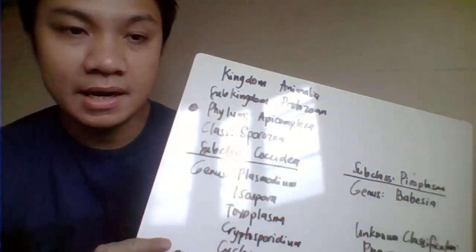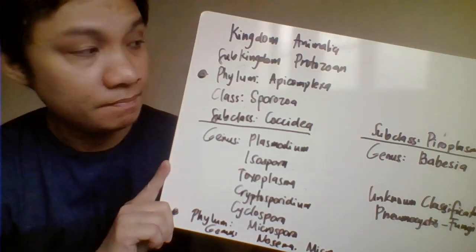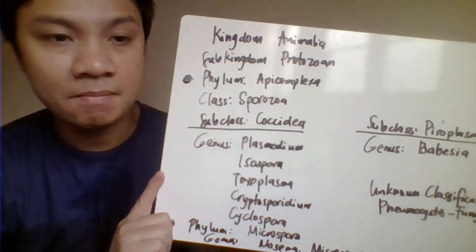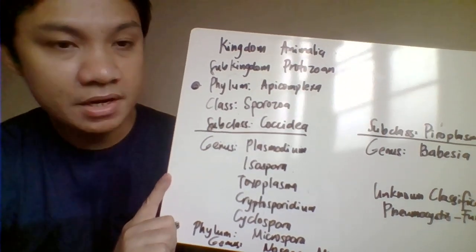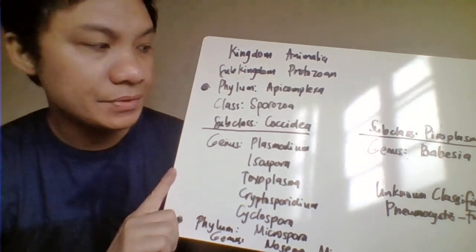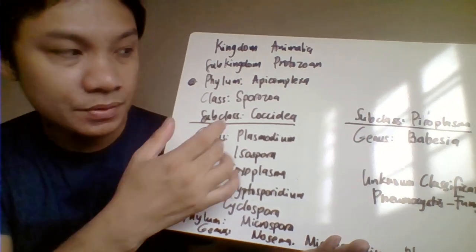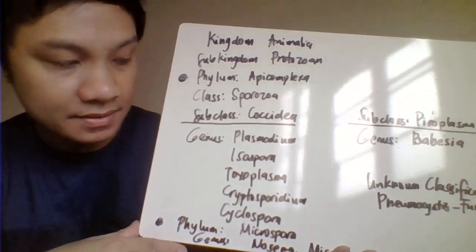Okay, so today we're going to discuss the remaining topics here, or the species included in the Sporozoans. Okay, so we have here again, as a review of the classification, the kingdom Animalia, the subkingdom Sporozoa, and the phylum Apicomplexa. This includes your class Sporozoa, which includes the subclass Coccidia and subclass Piroplasma.